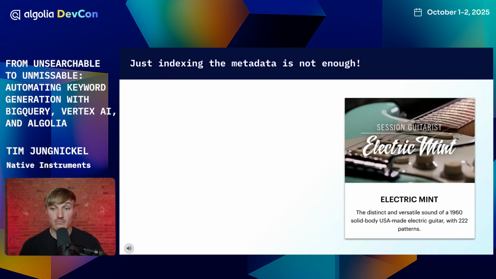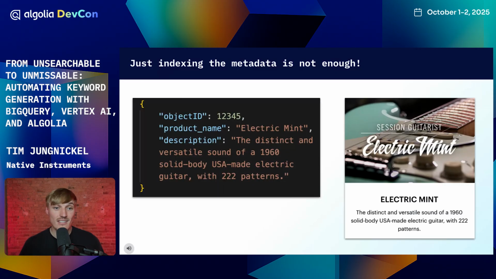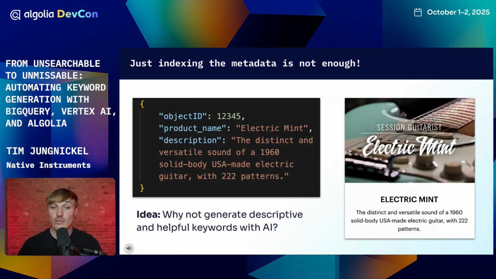It has a standard description: the distinct and versatile sound of a 1960s solid USA-made electric guitar with 222 patterns. And what we quite fast discovered is that if we just index over this kind of very basic metadata, like the product name and the description, this actually does not really yield very good search results. So basically all the things that people might want to search for is not necessarily something that you can find in this metadata. So the idea that came to mind was, why don't we generate descriptive and helpful keywords with AI? And this is something that I would like to walk you through.